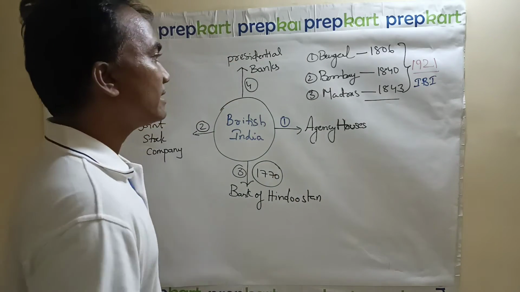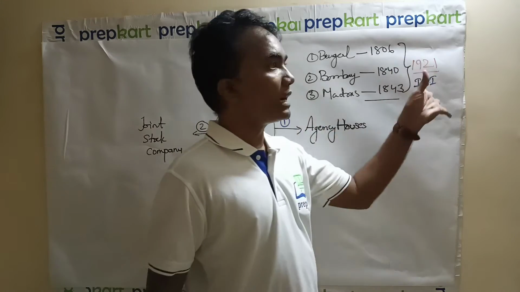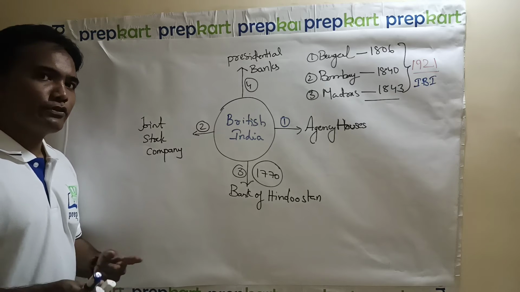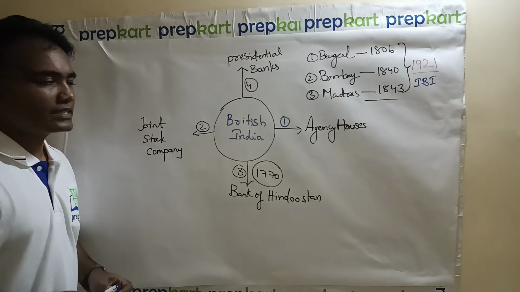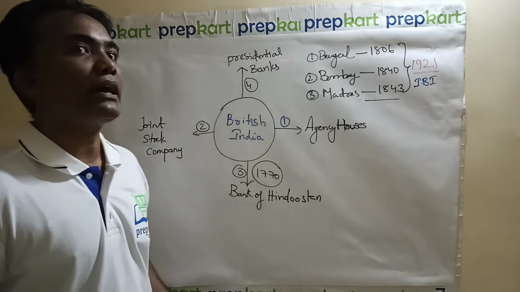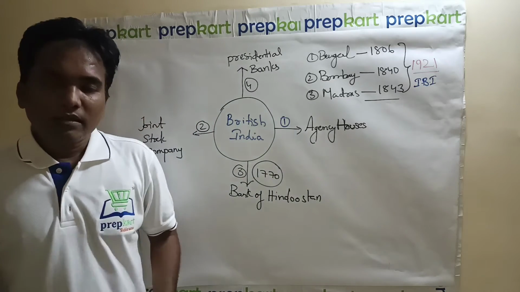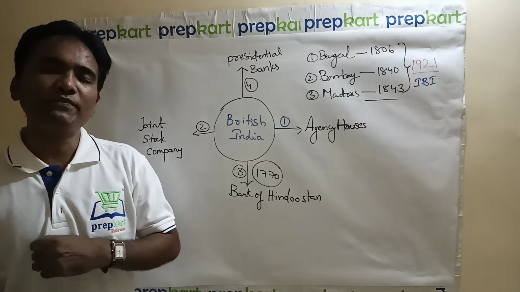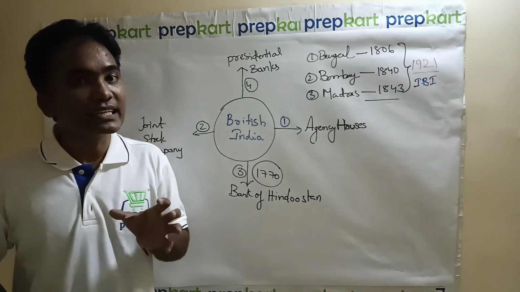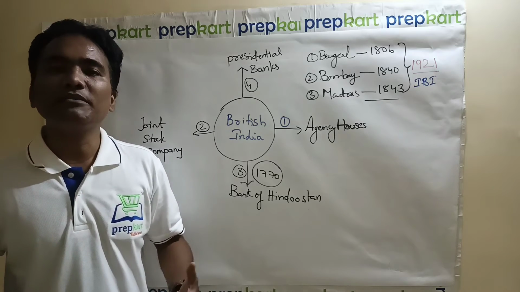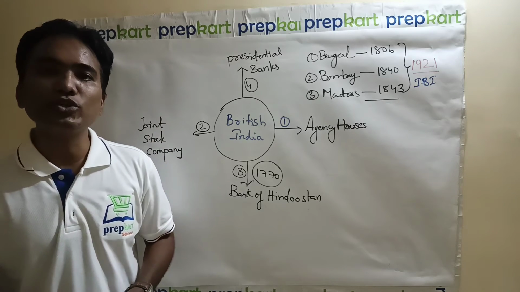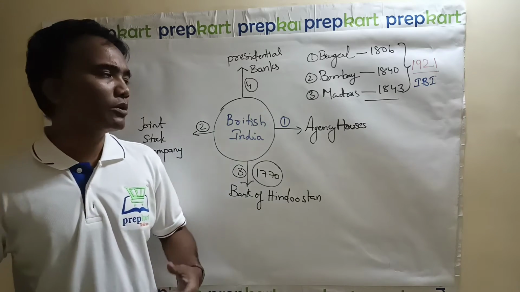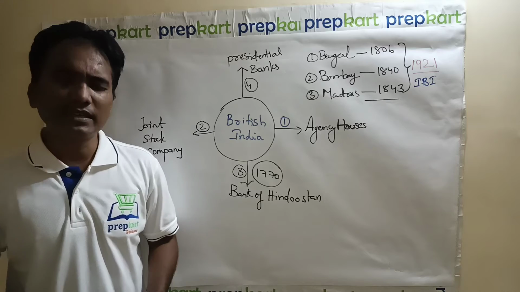I'll discuss it separately. So in 1921, you have Imperial Bank of India, and in 1934 and 35, there are very interesting things which happened with respect to the Indian banking system. In 1934, there is a committee called Hilton Young Committee. One of the finest economists till date is Hilton Young. If you have free time, try to read a few lines about that individual. Hilton Young Committee came to India to study the possibilities of a central bank for India.